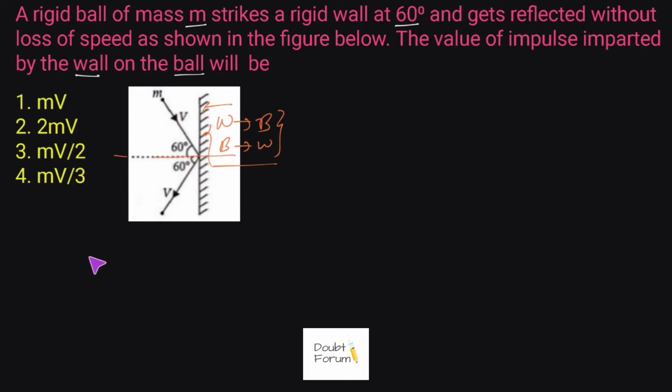From Newton's law, impulse is defined as the change in momentum. So here in this collision, we need to find the final momentum, Pf, minus the initial momentum, Pi. By simply taking this difference, we can find the value of impulse.